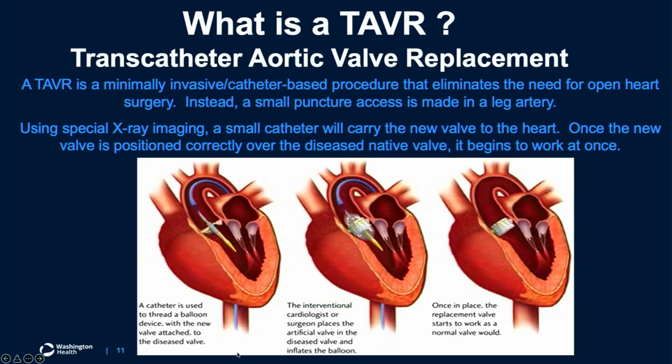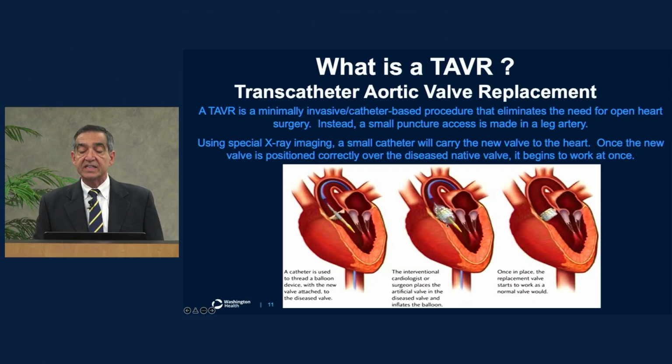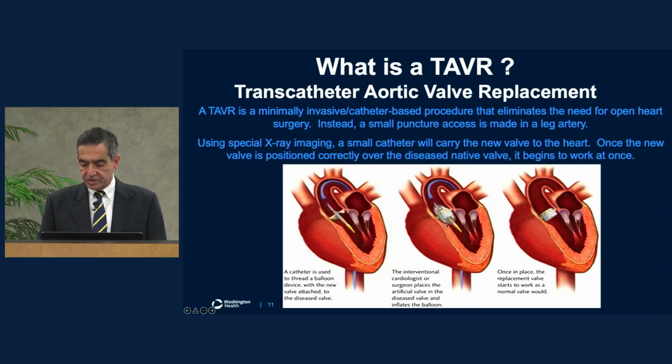So this picture shows that the valve is delivered from the artery in the groin called the femoral artery and positioned across the aortic valve. In this particular case, there's a balloon that is dilated and allows the valve to expand, and by friction it remains within the aortic valve, and then the rest of the system is removed and the valve remains in place. There are also other valves that don't necessarily require a balloon, that can self-expand and remain in position. So technology in this field has advanced and will continue to advance.